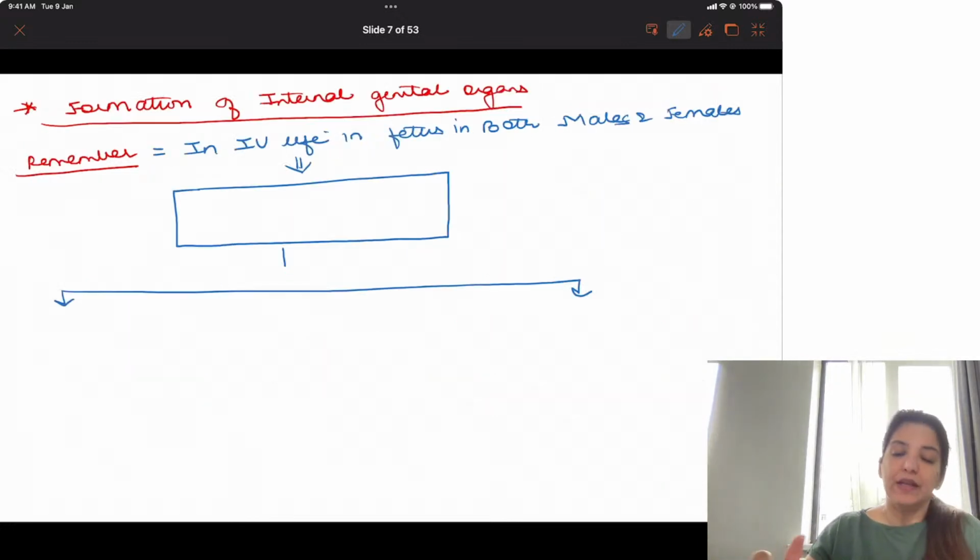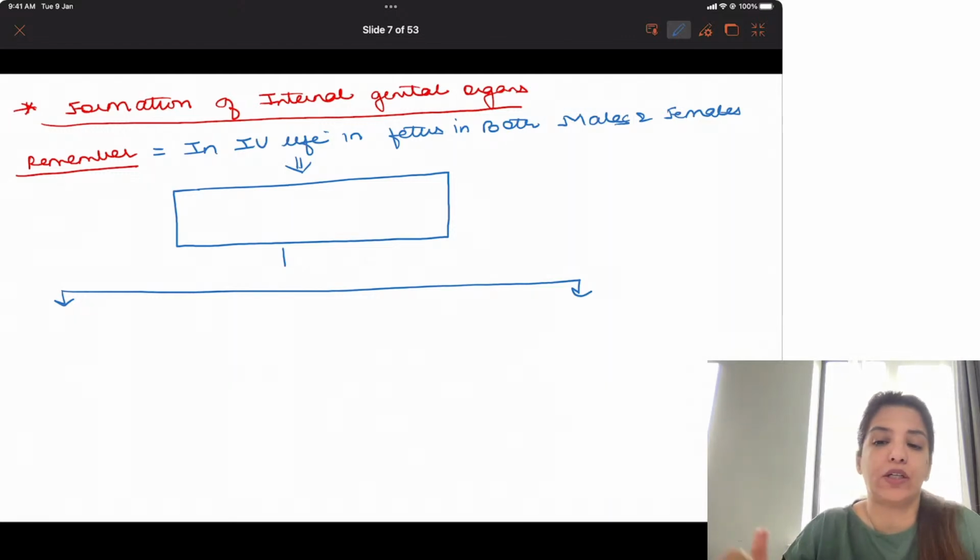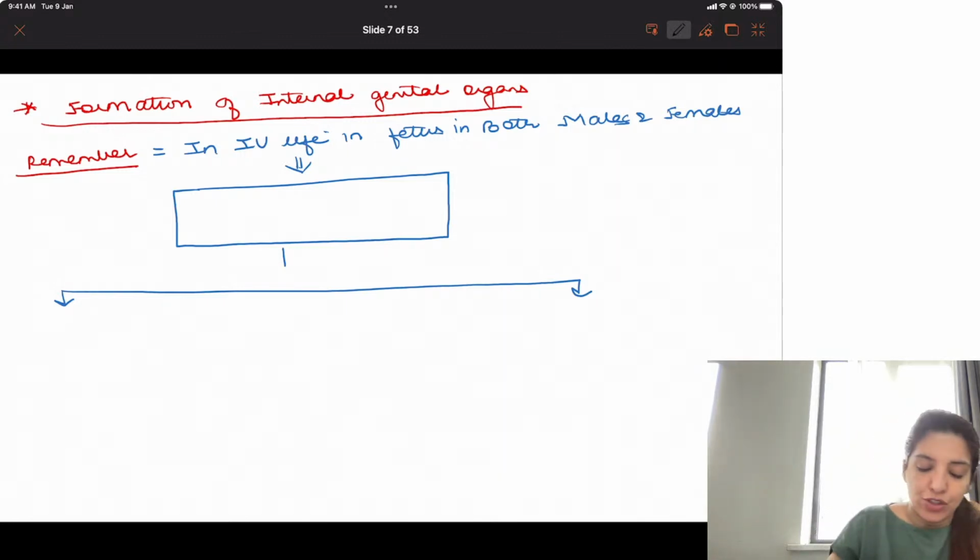Now, let's see how the internal genital organs are formed in male and female. One very important thing you have to remember is that in intrauterine life, in a fetus, in both males and females, both Wolffian duct and Mullerian duct are present.